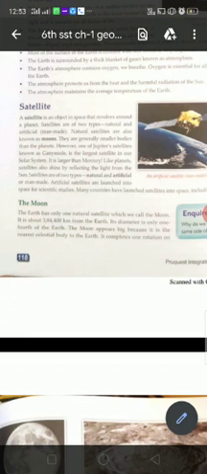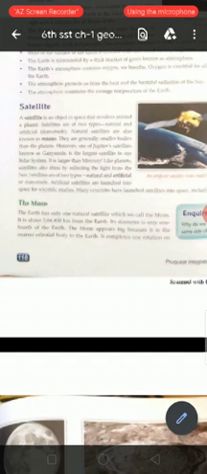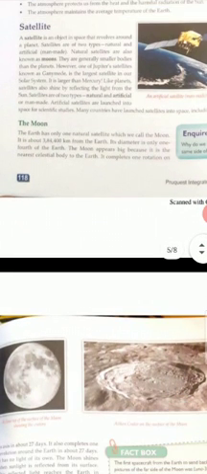Then it is also larger than the planet Mercury. Like planets, satellites are of two types, natural and artificial, meaning man-made. Artificial satellites are launched into space for some scientific studies. These types of launches are done by most of the countries. One of the launches was also done by the Indian space agency. Next, the moon. We will study about the moon.